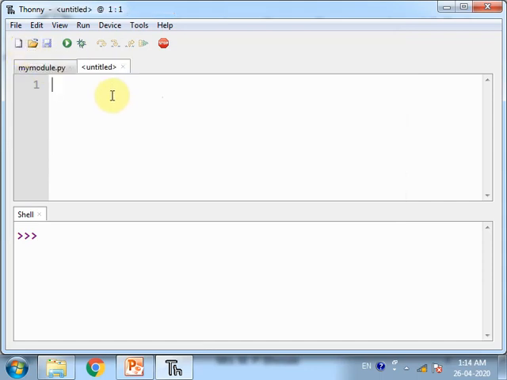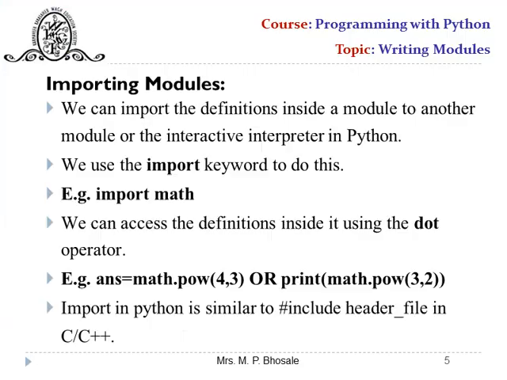Now another file will use this my module. Let us see how to do this. To do this, we use the import keyword, and we can access the definitions inside the module using the dot operator.